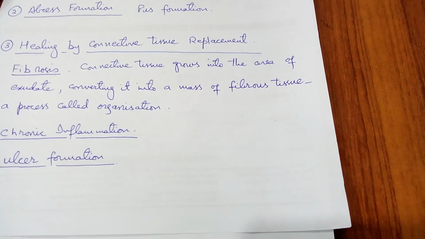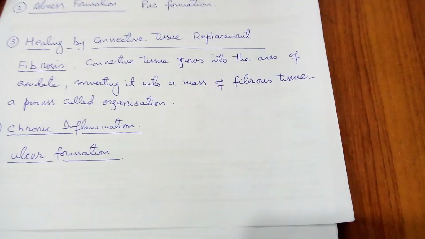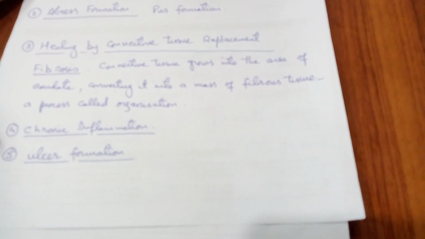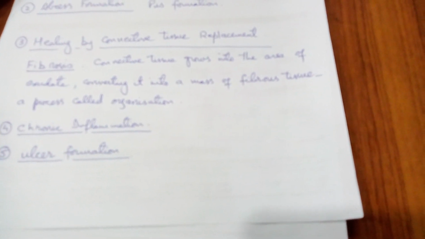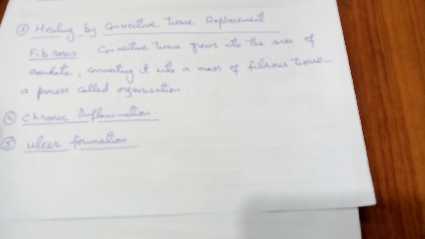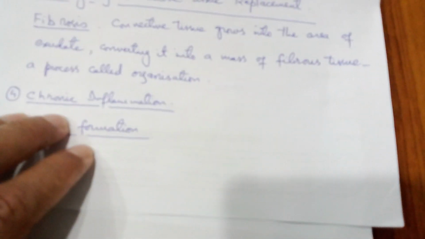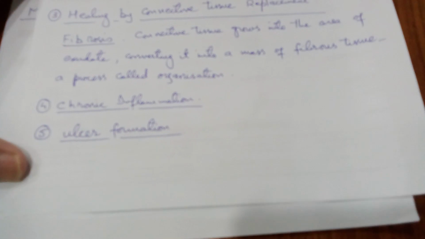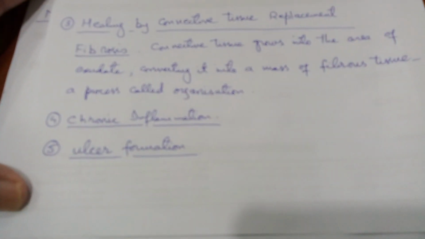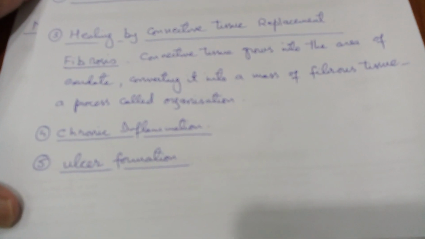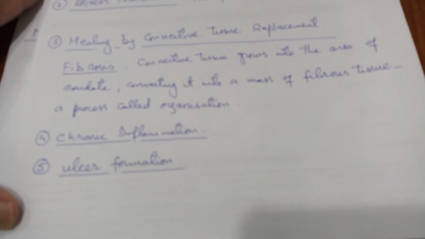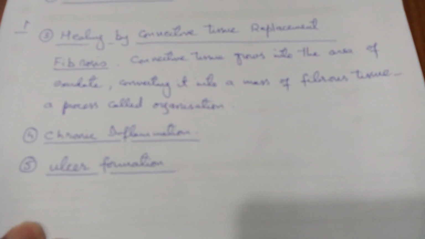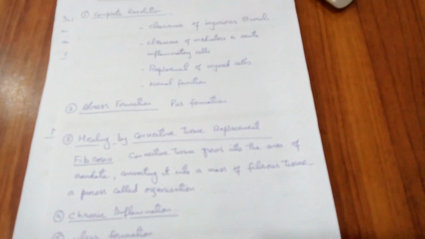Students, in this process, connective tissue grows into the area of exudate, converting it into a mass of fibrous tissue, and this process is called organization. Students, next possibility of acute inflammation is chronic inflammation, which means acute inflammation becomes more complicated to be converted into chronic inflammation, and at the last, ulcer formation may be the result of acute inflammation.